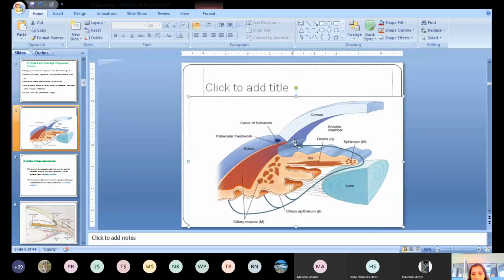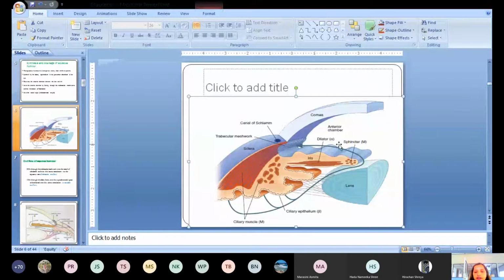trabecular meshwork. Can you see here? The trabecular meshwork, there is an intersected line. This is the trabecular meshwork. So this is the angle, the iridocorneal angle, the angle between the cornea and the iris. This is the iridocorneal angle, where the trabecular meshwork and canal of Schlemm are located. This is known as the iridocorneal angle or ocular angle. This is very important to know.